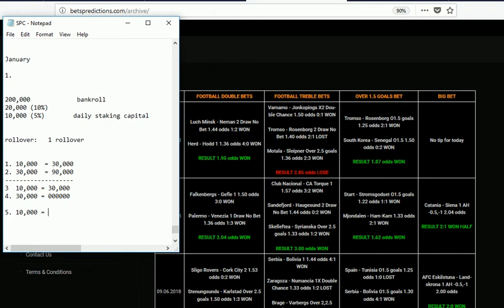The rollover means you are looking for 2 back-to-back winnings. Once 2 back-to-back winnings happen, then your rollover has completed the cycle. So you start from the normal staking capital again, let's say 10,000 naira or whatever. If you have 2 back-to-back winnings again, that means your rollover has completed. This is very important to understand, please, because that is the concept that I will work on here to achieve our millions. So let me just take some practical examples.